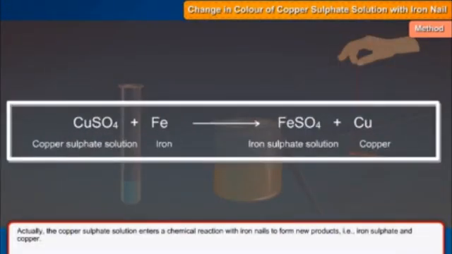Now let us write its chemical equation. Here first we take copper sulfate solution and iron nail. So we can write copper sulfate plus iron gives iron sulfate plus copper. This copper sulfate solution changes to iron sulfate solution.